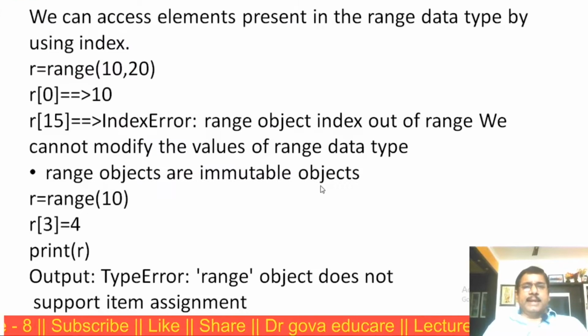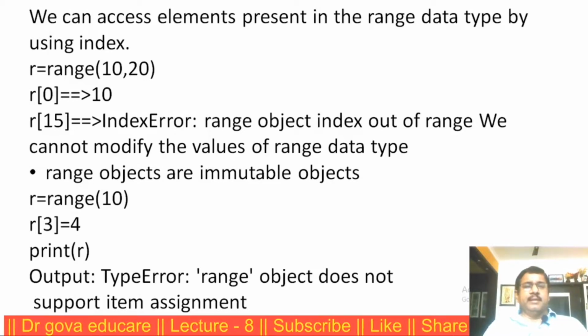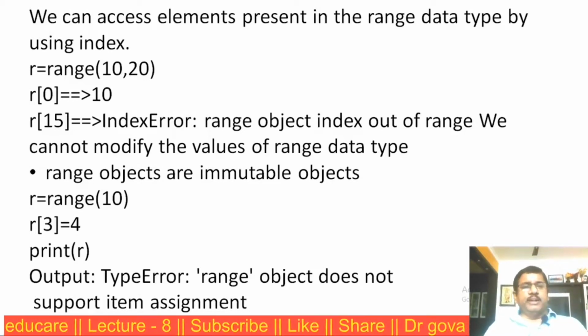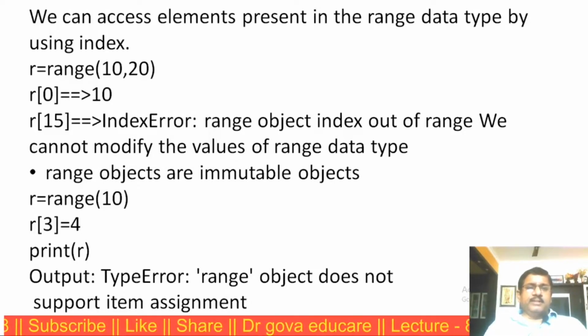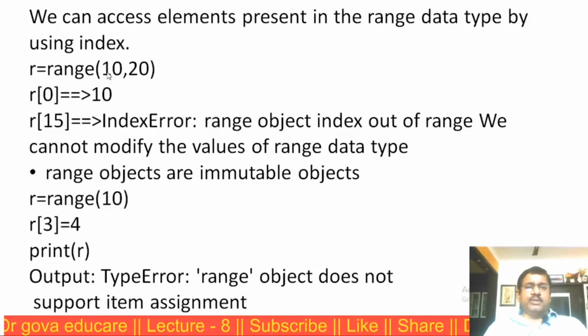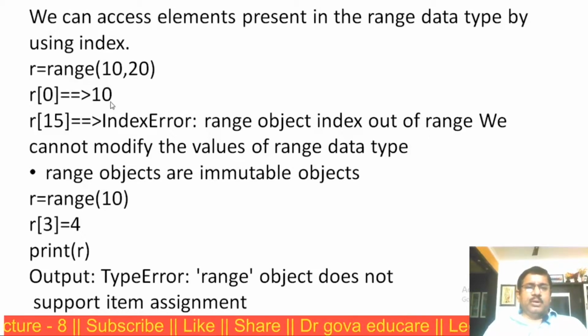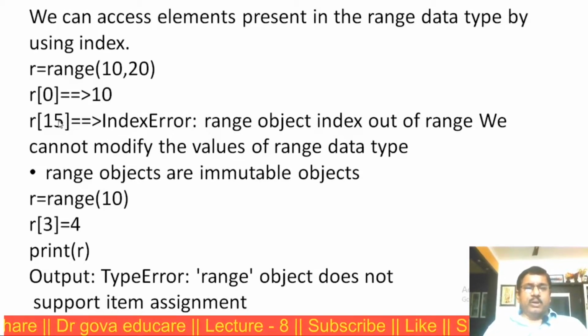We can access elements present in the range data type using the index. The index means both positive index and negative index. For example, r is equal to range of 10 comma 20. r of 0, the first element, the starting value is 10. r of 15, we get an index error. That means it is out of range.